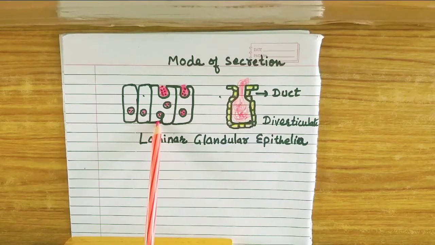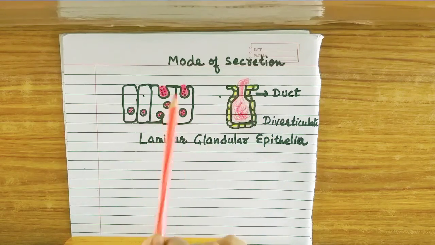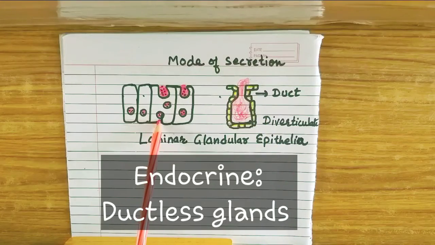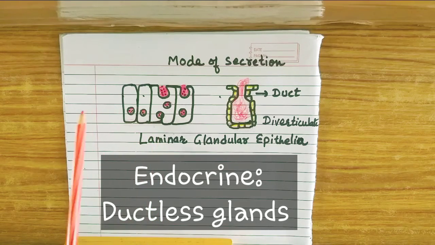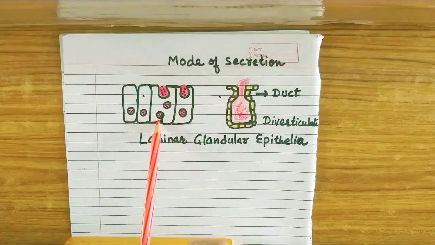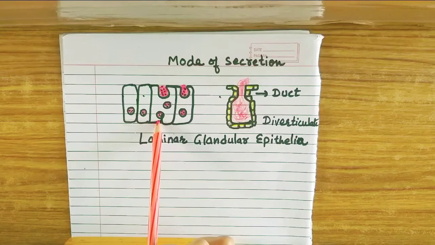This type of epithelium in which there is no neck-like structure or duct-like structure forms the endocrine gland. The gland in which there is no duct-like structure is known as an endocrine gland.